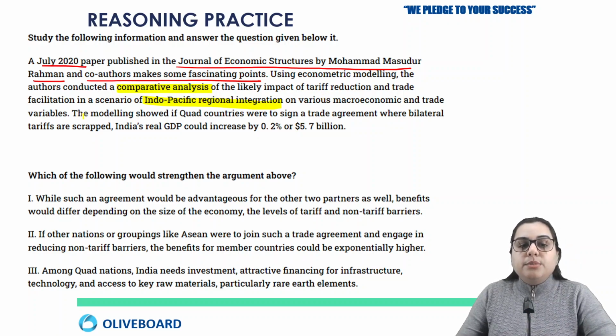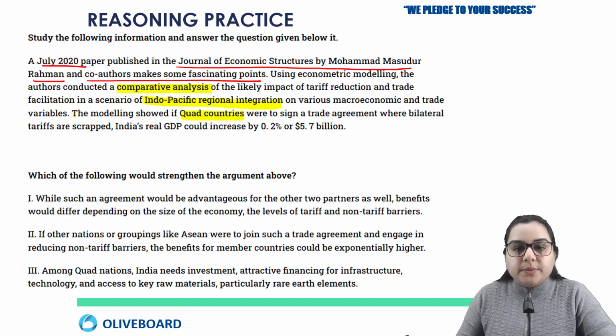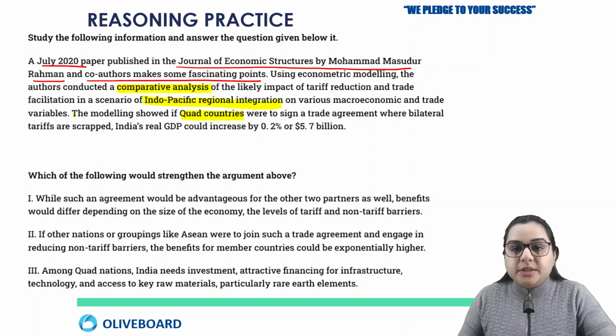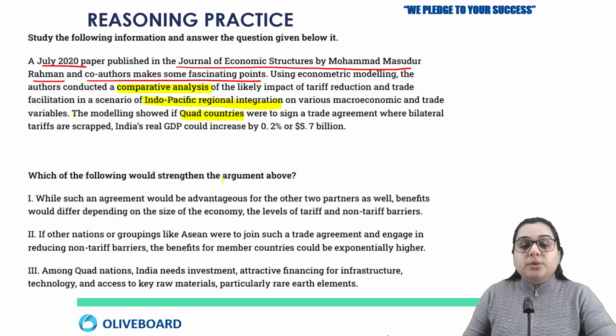The modeling showed if Quad countries, so Quad countries are the countries involved in Indo-Pacific regional integration, were to sign a trade agreement where bilateral tariffs are scrapped, India's real GDP could increase by 0.2% or $5.7 billion. So this is the information. Now the question is which of the following would strengthen the argument?